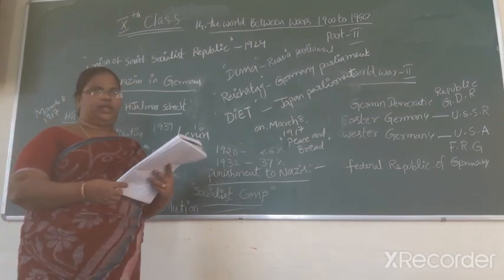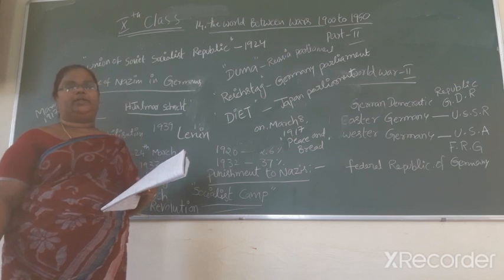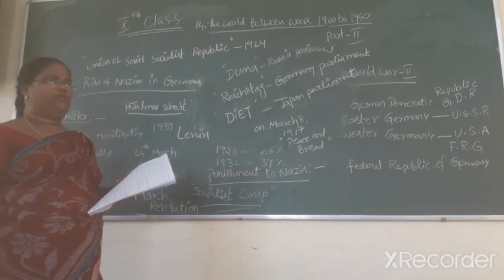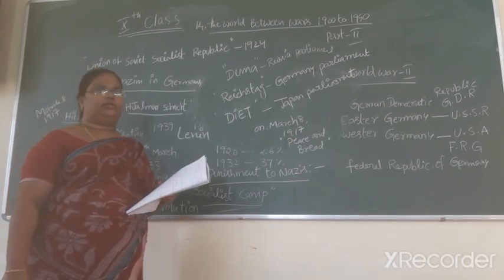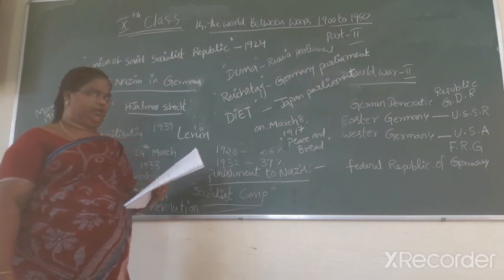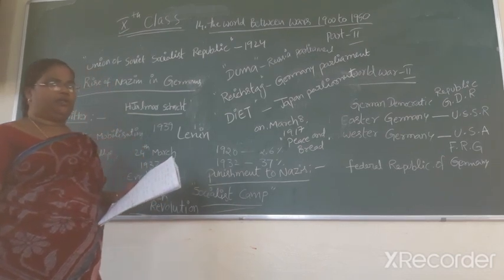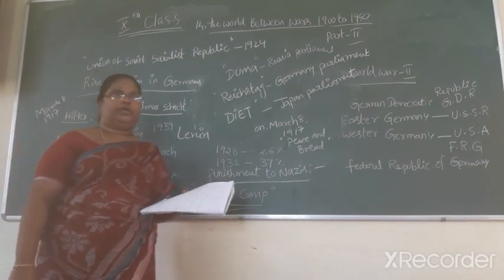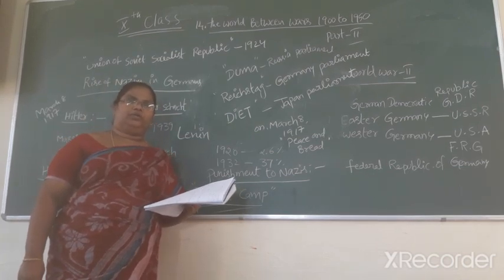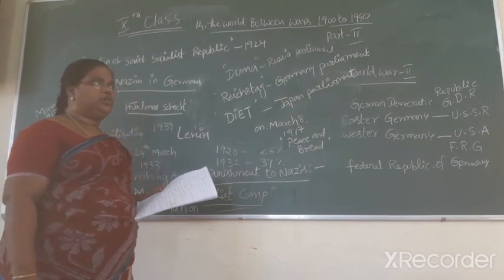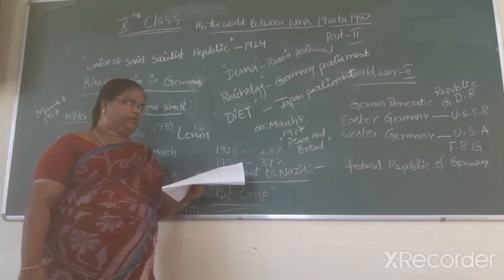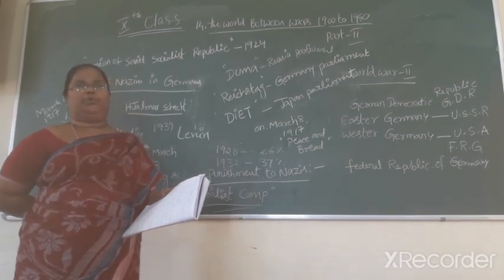Rise of Stalin. Lenin died in 1924. Stalin came up immediately and emerged as the leader of the Communist Party. He established absolute control and put down the opposition.